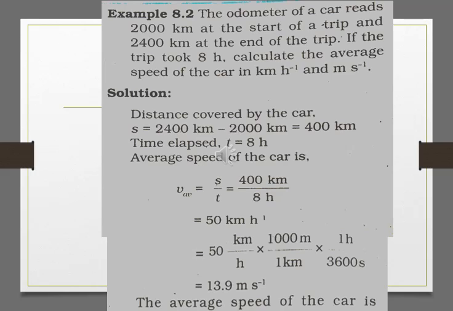Let's take an example. The odometer of a car reads 2000 km at the start of a trip and 2400 km at the end of the trip.